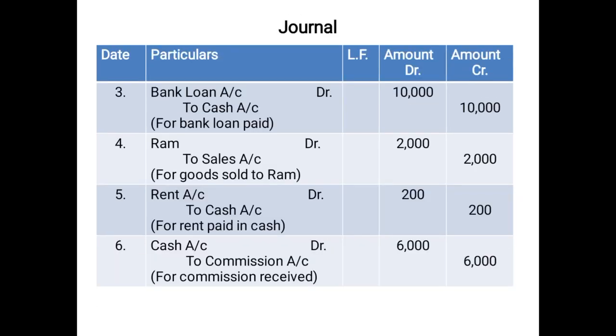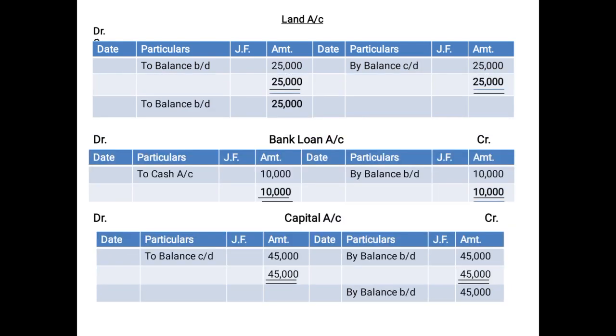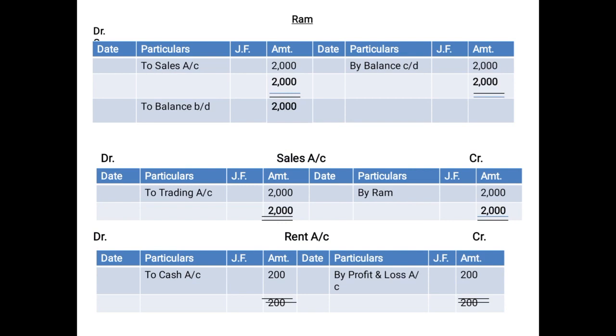Next entry is rent account debited to cash account. For this you need to prepare two accounts, rent account and cash account. Cash account is already prepared. So while posting in cash account, you will not record the cash aspect, rather you will record the rent aspect. Rent is being debited in the entry, therefore it will be posted on the credit side as by rent account 200. And in the rent account, you will not record the rent aspect, rather you will record the cash aspect. And cash is being credited in the entry, therefore it will be recorded on the debit side of rent account as to cash account 200.